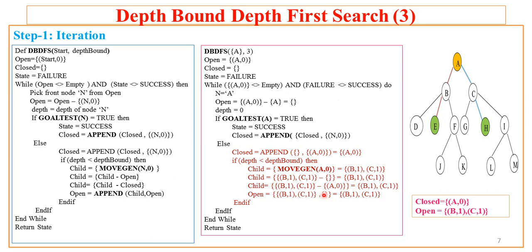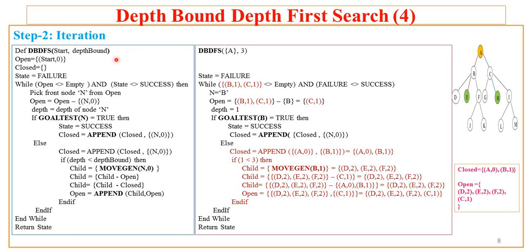So now the current status of open: initially the open was empty at this point of time, so whatever is there in the child is appended at the beginning. So here the open is updated to B and C. Now with this new open, the algorithm iterates. That is the next iteration.